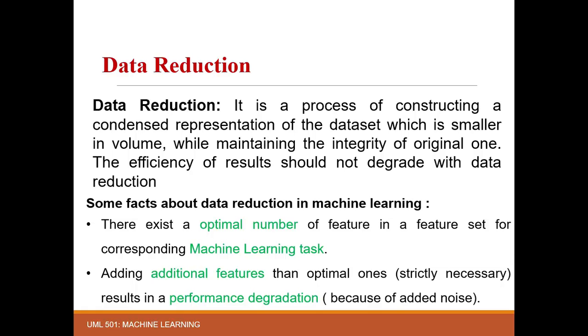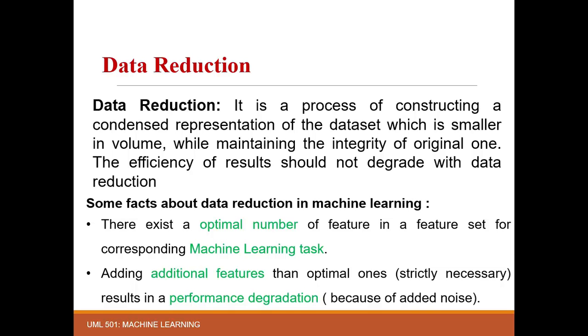There are some facts about data reduction in machine learning. There exists an optimal number of features in a feature set for the corresponding machine learning task. Adding additional features beyond the optimal ones results in a performance degradation because of added noise. So basically these points represent that there is an optimal number of features that can be used to train your ML model. If you add more features than the optimal one, then the performance gets degraded.